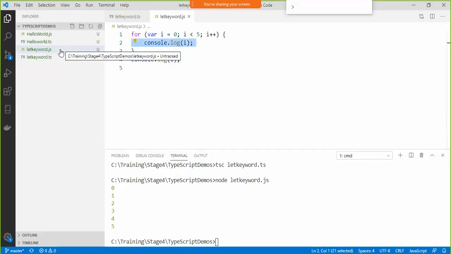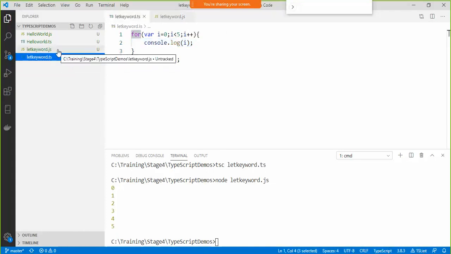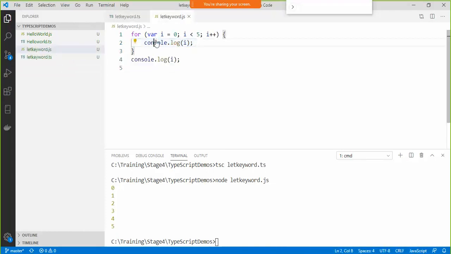So if we go back here to this .js, it's going to use that var keyword. In case my JavaScript doesn't have anything compatible to use, it will switch back.